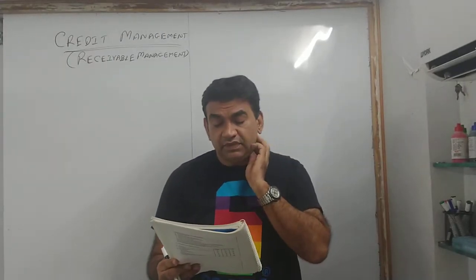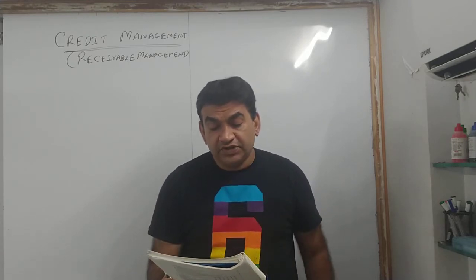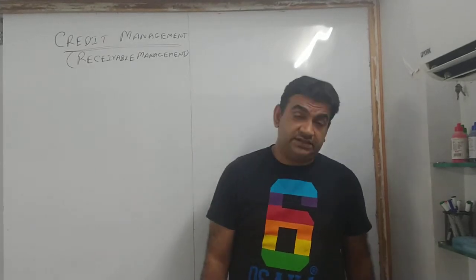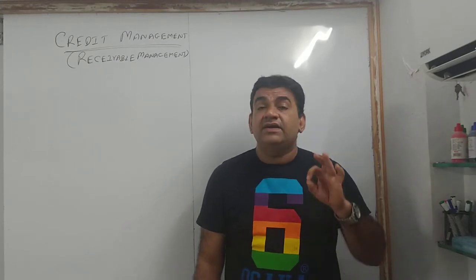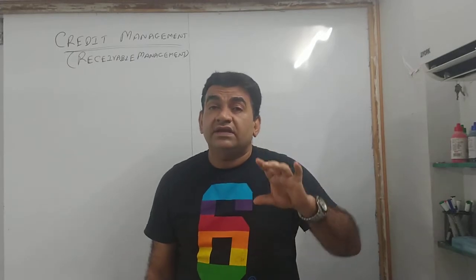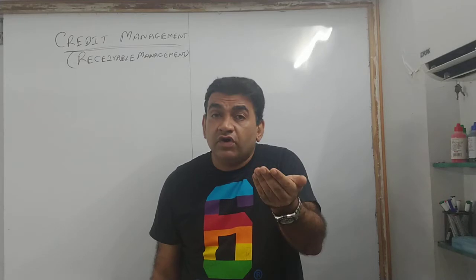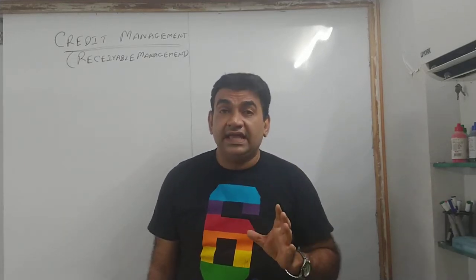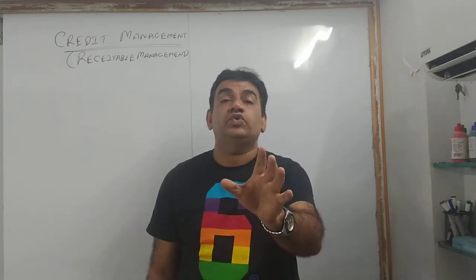आगे. You are required to advise the firm regarding adopting the new credit policy, presuming that the firm's required return on investment is 25%. Required return on investment is 25%. That means मेरा जो पैसा block हो रहा है, that will fetch me 25%. मतलब had I invested it somewhere else, I would have got 25% interest. But यहाँ पे मेरा पैसा अटक गया है. I have to consider that. इसका क्या करना है? That I will show you in the sum.